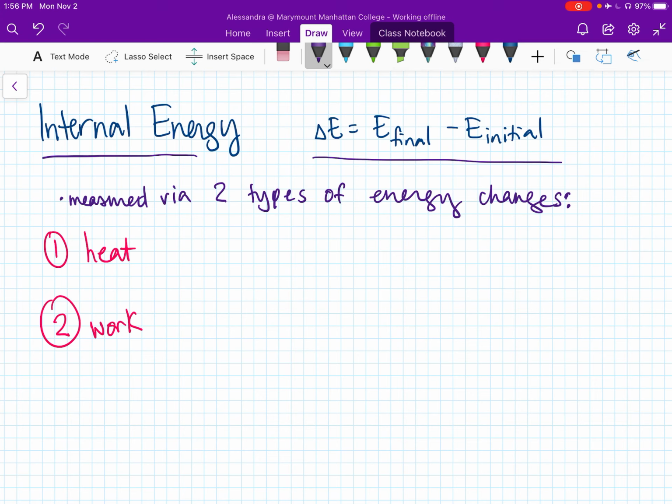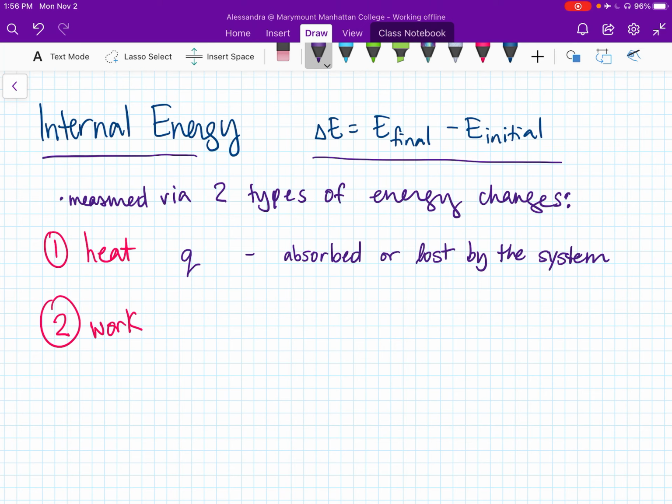So here we're going to explain a little bit more of that first law of thermodynamics. Heat is not a state function. It has a lowercase letter, and we denote it with a lowercase letter q. And here we're interested in whatever heat is absorbed by the system or is lost by the system. So we're looking at heat that's either absorbed or lost by the system from or to the surroundings.